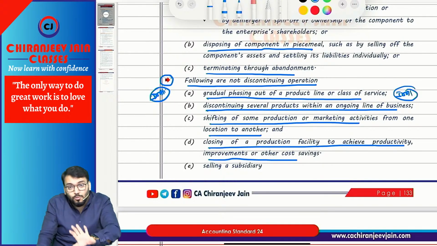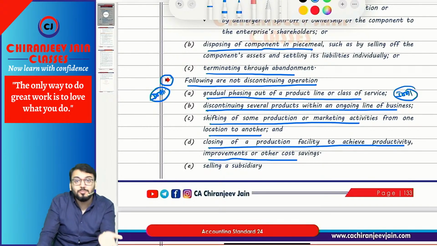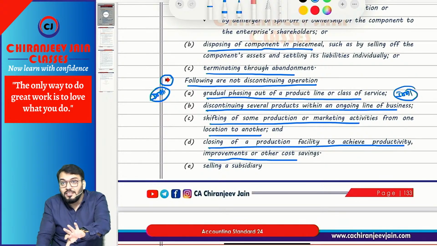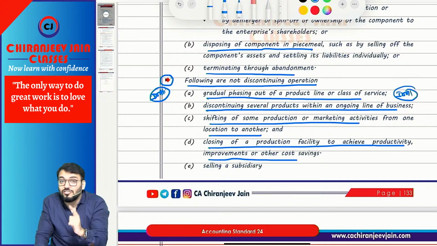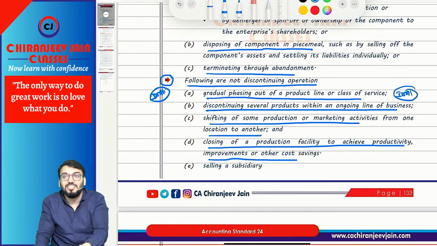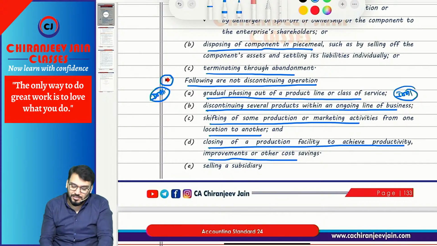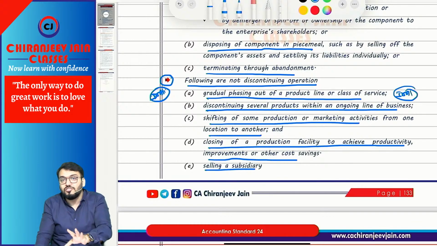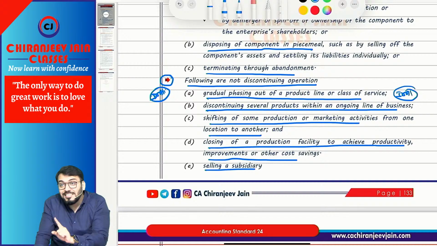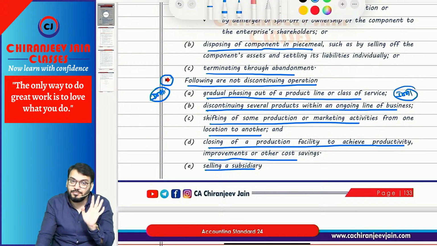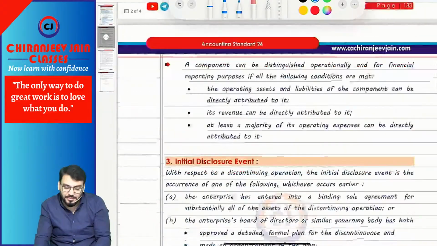So you have closed your old factory and shifted to a new factory. Yes or no? This is only for increasing the productivity. It does not mean you want to discontinue. So this is also not a discontinuing operation. Then selling a subsidiary: if in consolidated financial statements you have sold one subsidiary, this is also not a discontinuing operation. Understood? Yes, sir.